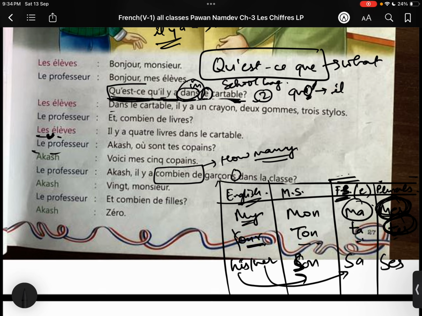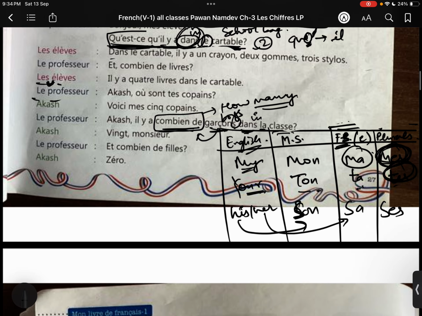In combien de, the plural is hidden, and that's why we are not using a plural article. Combien de garçons, how many boys. Dans means in, it's a preposition as I just mentioned. Dans la classe, how many boys in the class? There are how many boys in the class?